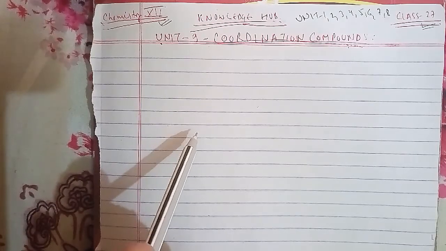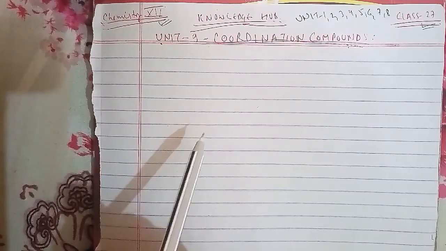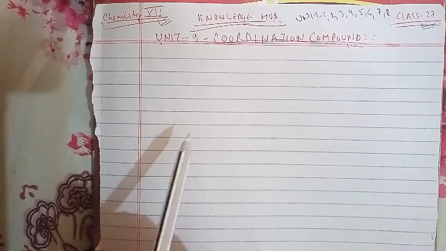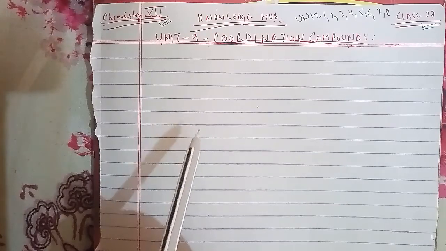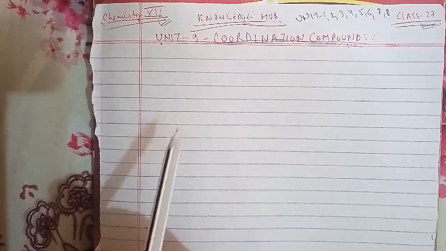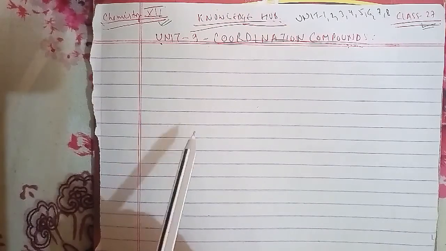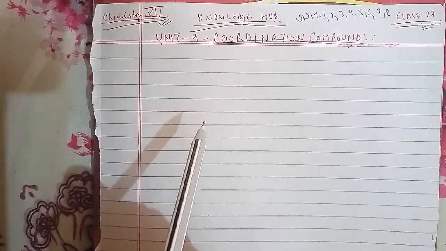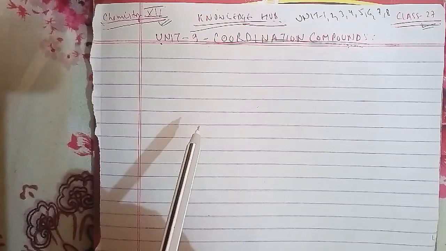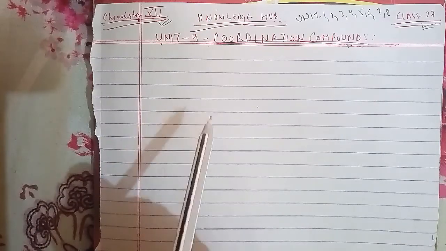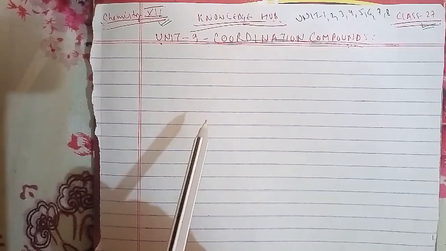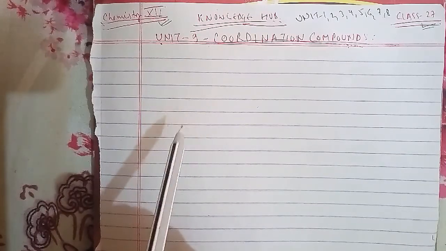Then another question is, why are Mn2+ compounds more stable than Fe2+ towards oxidation to their +3 state? Third question, explain briefly how the +2 state becomes more and more stable in the first half of the first row transition elements with increasing atomic number. The fourth is, to what extent does the electronic configuration decide the stability of oxidation state in the first series of the transition elements? Illustrate your answer with examples.